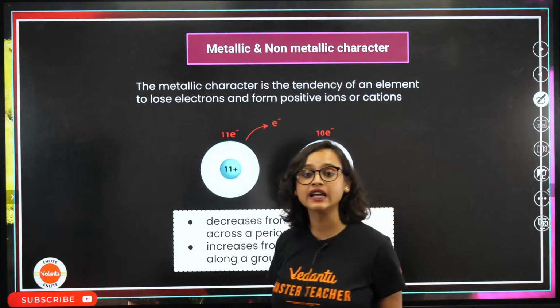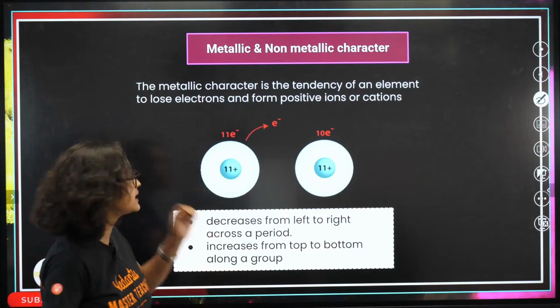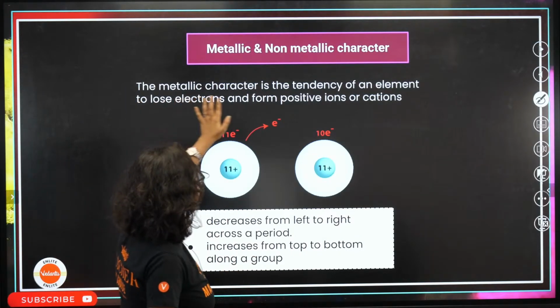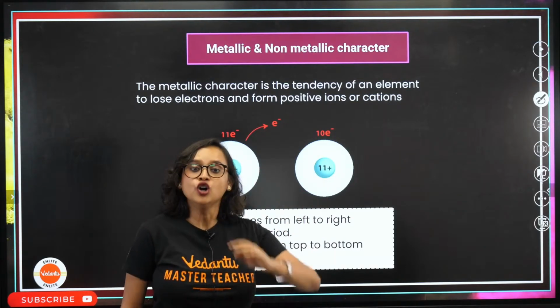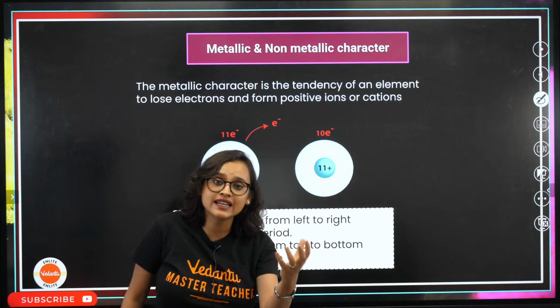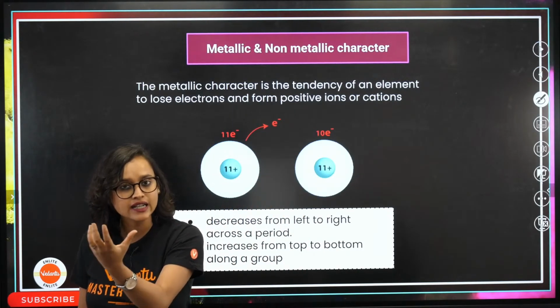Now we go to the metallic and the non-metallic character. Okay, what are metallic and non-metallic character? Let's understand. The metallic character is the tendency of an element to lose electrons. Losing an electron is indicative of a metallic character.